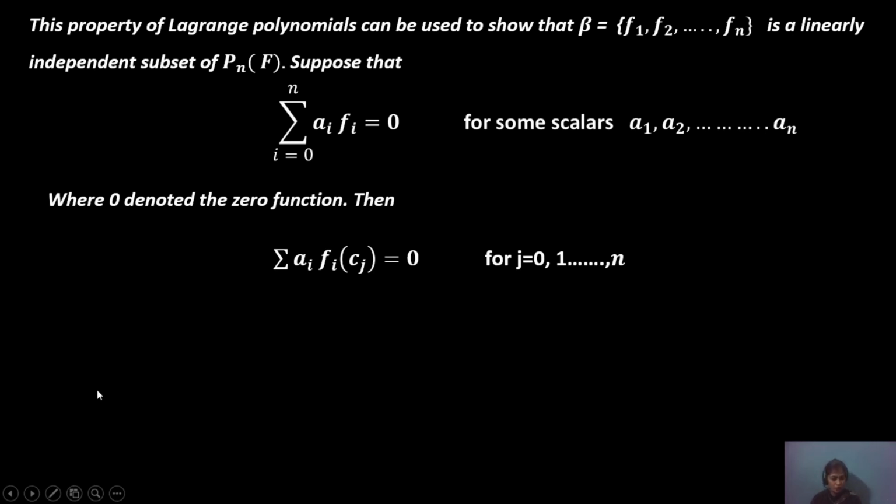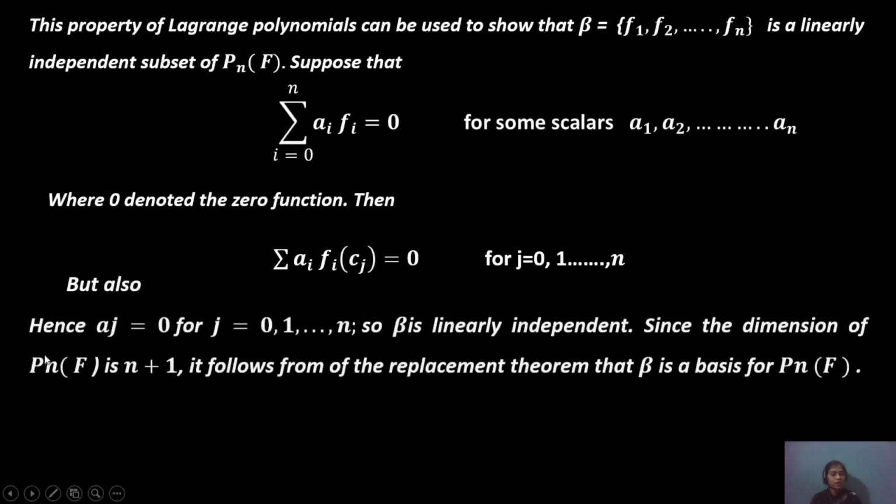Hence we get a_j equals 0 for j equals 0 to n. So beta is linearly independent, since the dimension of P_n(F) is n plus 1.